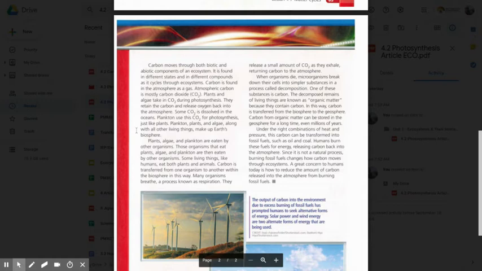Carbon moves through both biotic and abiotic components of an ecosystem. It is found in different states and in different compounds as it cycles through ecosystems. Carbon is found in the atmosphere as a gas. Atmospheric carbon is mostly carbon dioxide, CO2.